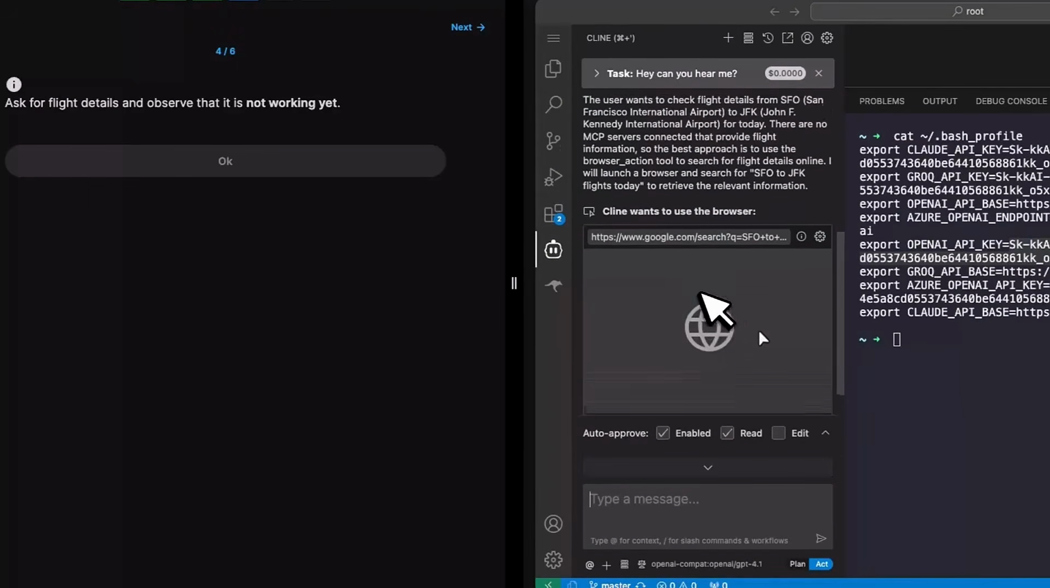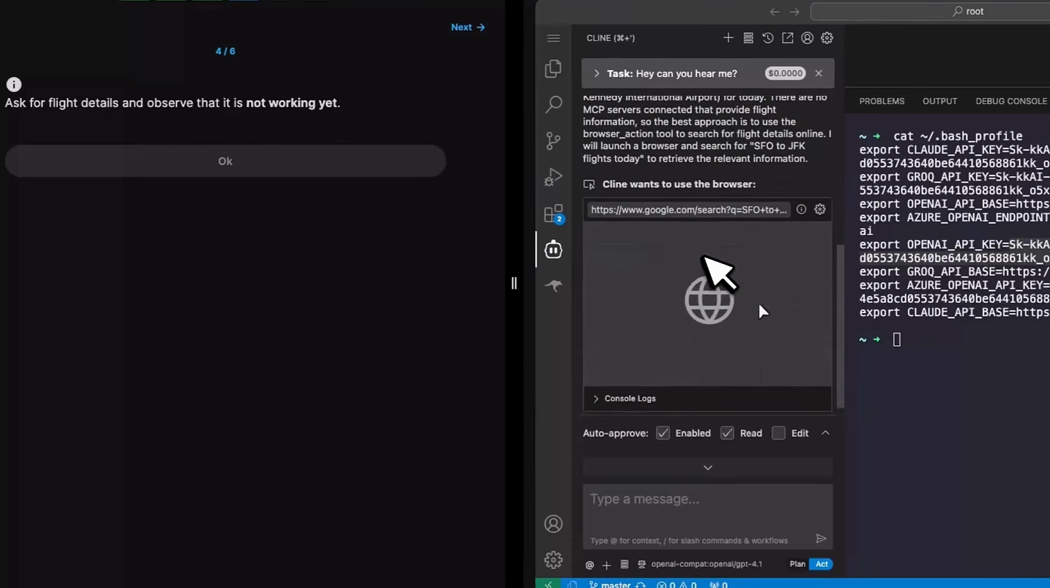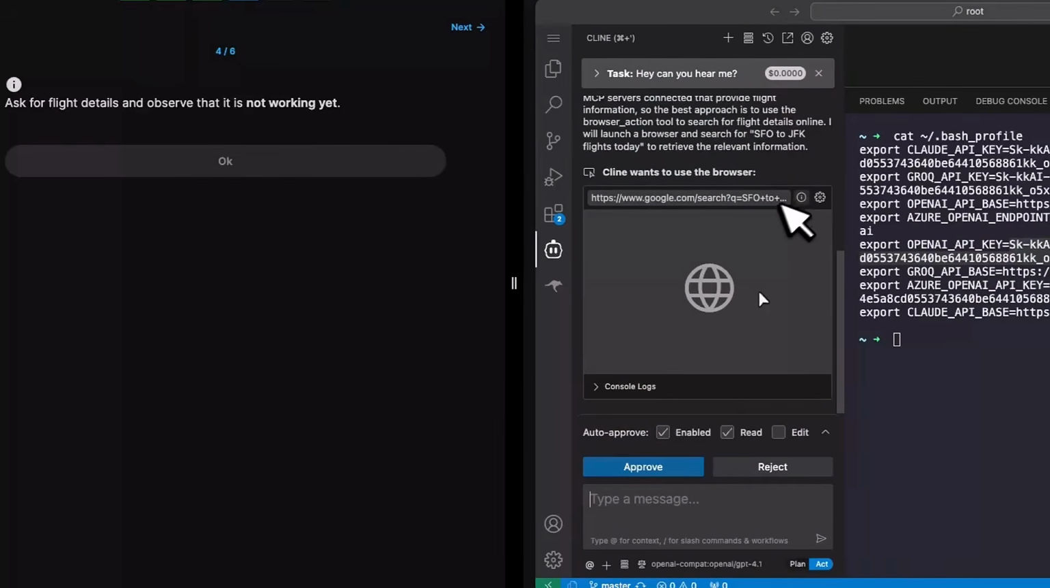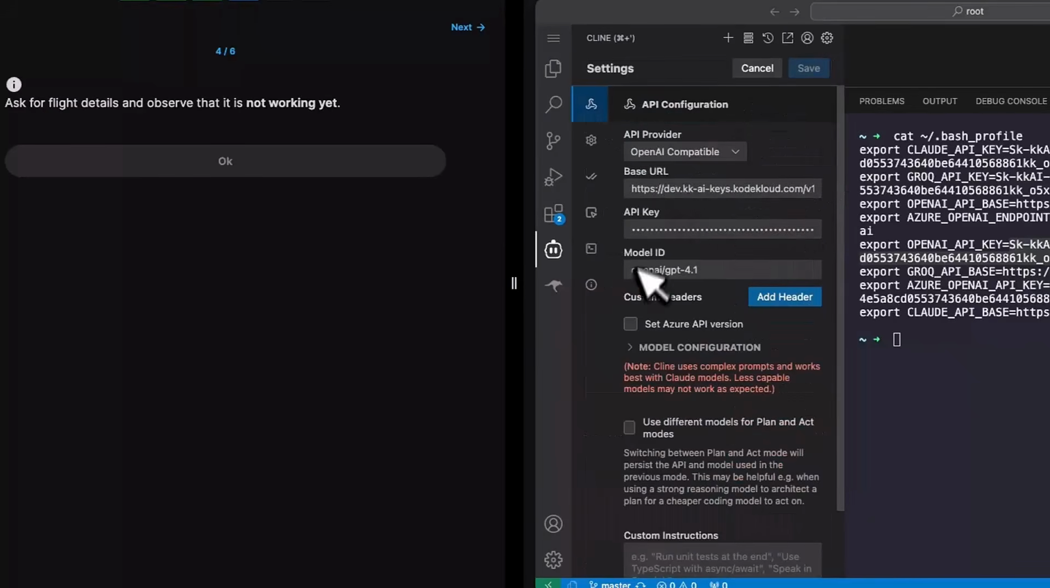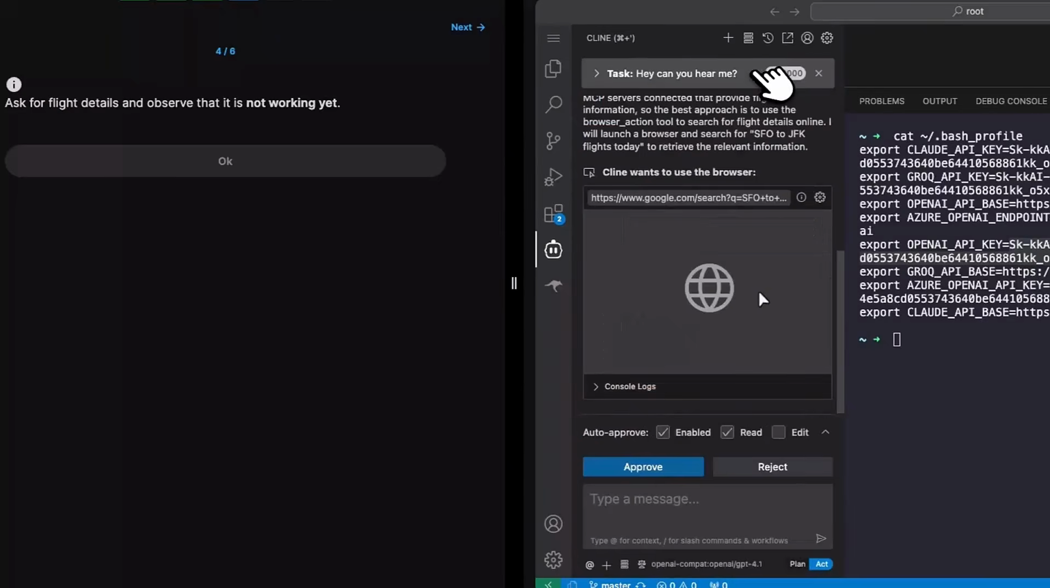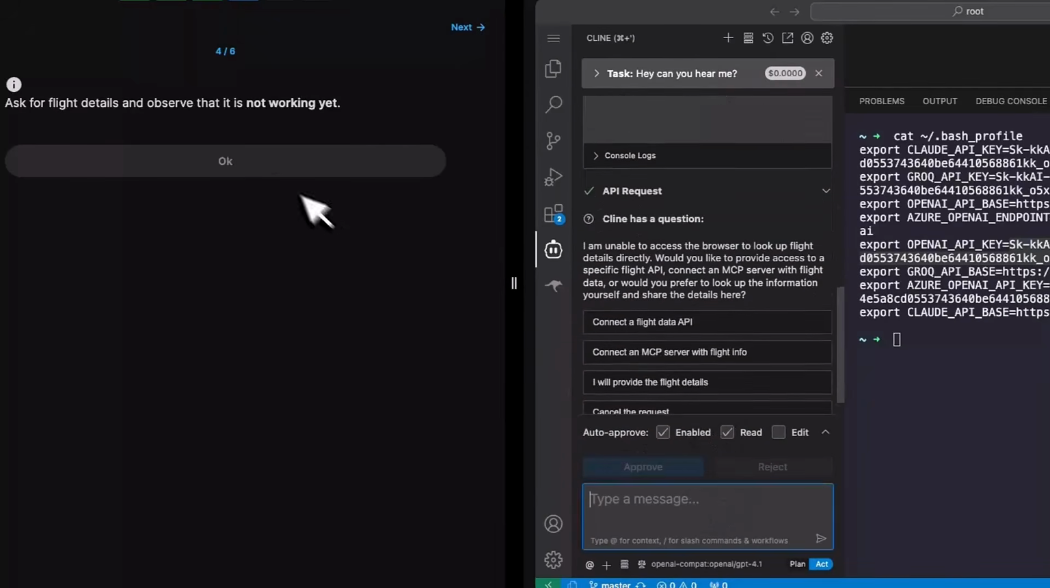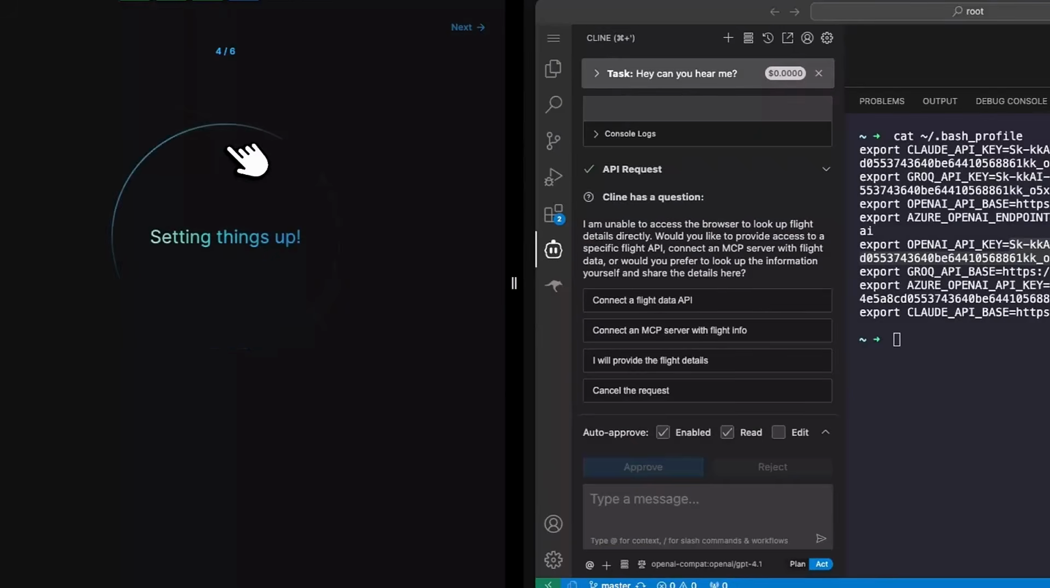Okay, so it's understood my request and it's going to open Google and try and access publicly available flight information, but that's not really what we need because we don't want it to go out and access the browser. Instead, we want it to use our MCP tool that already has that information, right? So I'm just going to reject that request and prevent it from going out. And let's see how we can configure the MCP server.